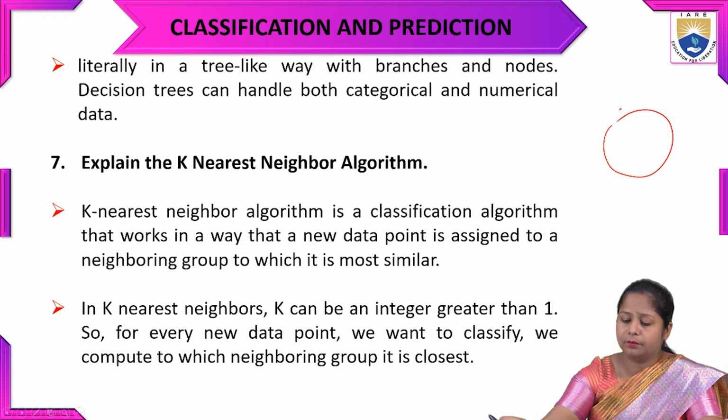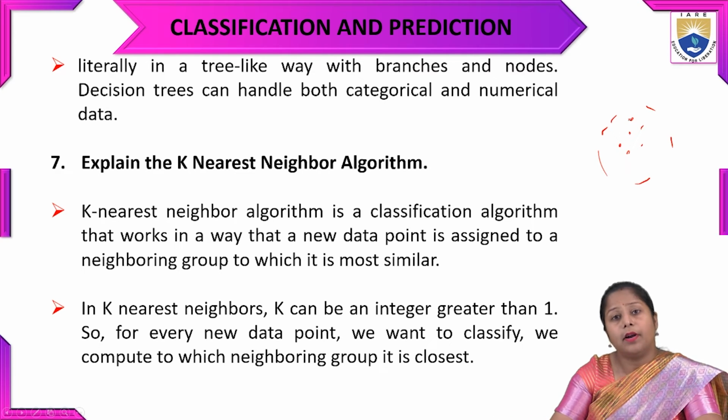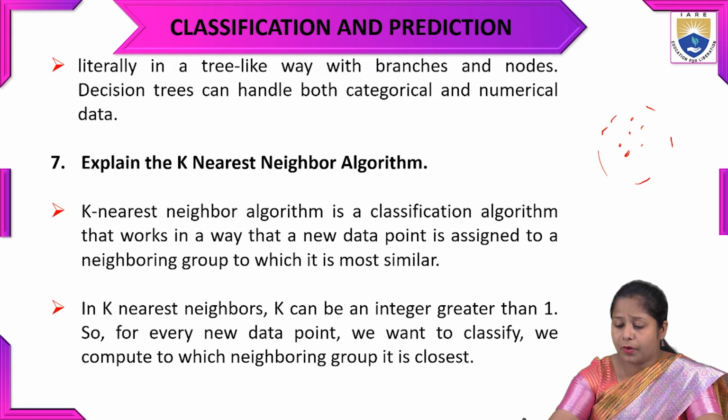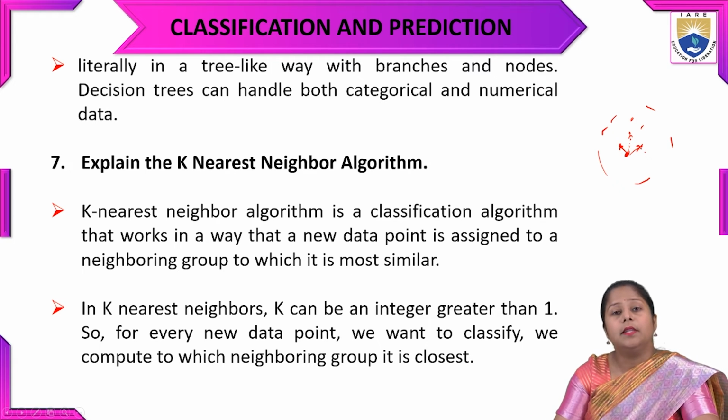Suppose there is an area with some points. From this point we have to check which points are nearest. This is a very near point, this is also very near, this is somewhat near, so they will be the nearest points.